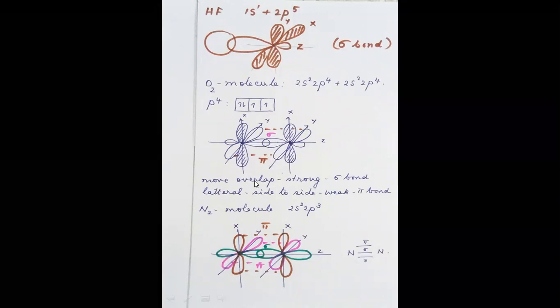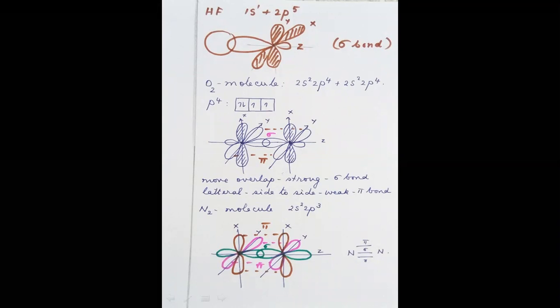The pz and pz have a direct overlap, where the overlap is strong and face to face, whereas the py and py have a side-to-side or lateral overlap. Because of the lateral overlap, a weak overlap results. The direct overlap is a sigma bond, and the lateral overlap is called the pi bond, which is weak. That is why for oxygen, there are two bonds between oxygen and oxygen: one is a sigma and the other is pi.